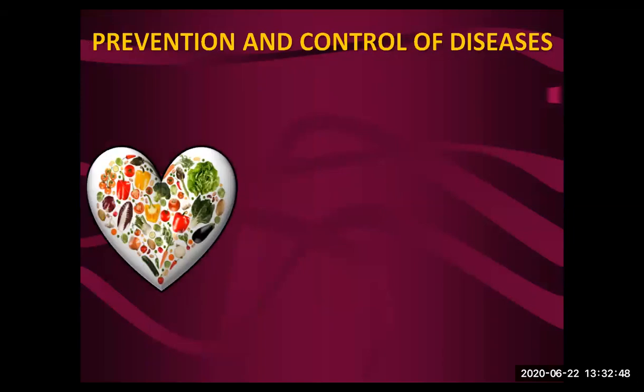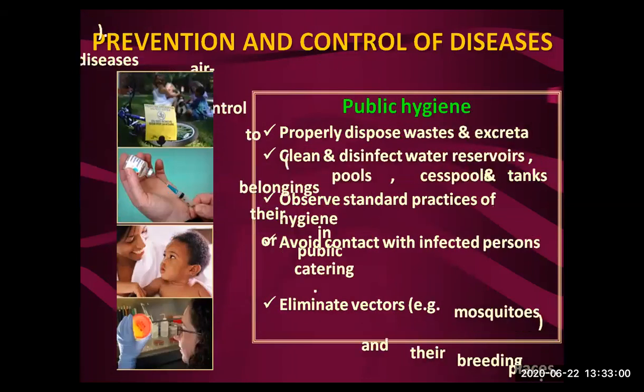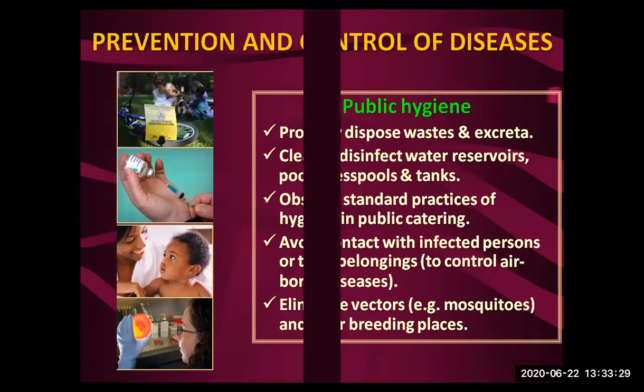And how do we control these? The prevention and control of diseases. Personal hygiene: keep the body clean, consume clean water and food. And public hygiene: properly dispose of wastes and excreta, clean and disinfect water reservoirs, pools, cesspools, tanks, observe the standard practices of hygiene and public catering, and avoid contact with infected persons or their belongings to control airborne diseases, particularly eliminating vectors like mosquitoes, whether a female Anopheles, female Culex, or Aedes aegypti, whatever the mosquito it is.